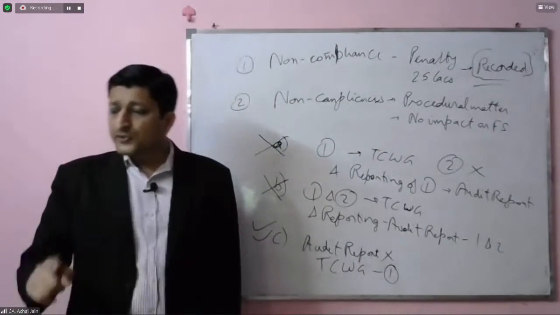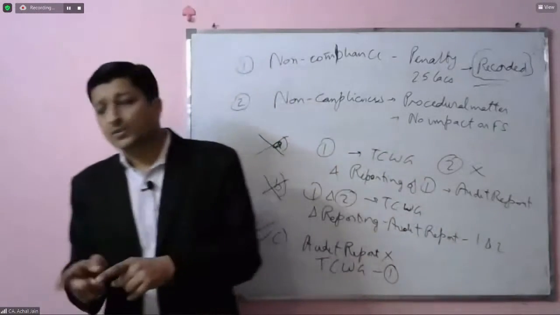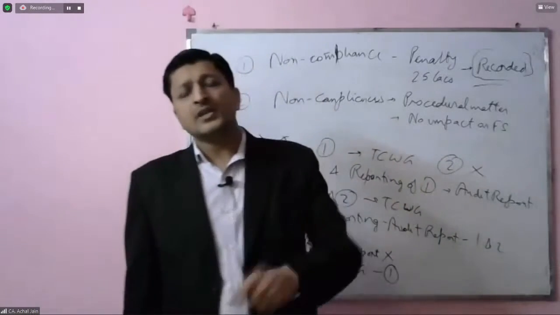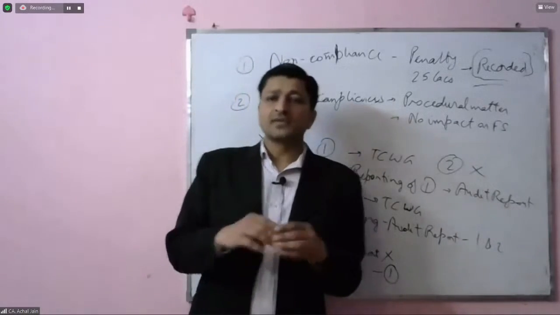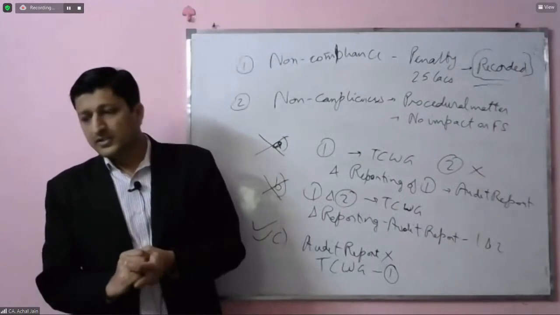Sumit is asking first to discuss what should be the course of action. Should we discuss this first with those charged with governance or management? See, it's always the management first. First of all, discussions always take place with the management, and once the discussion is done with the management, then the auditor reaches out to those charged with governance.